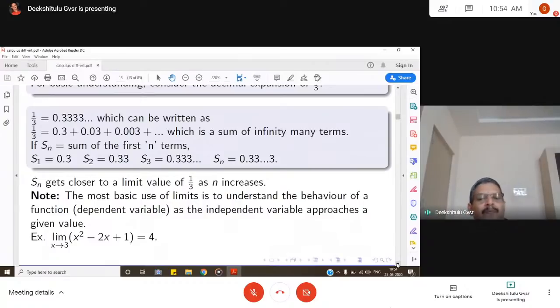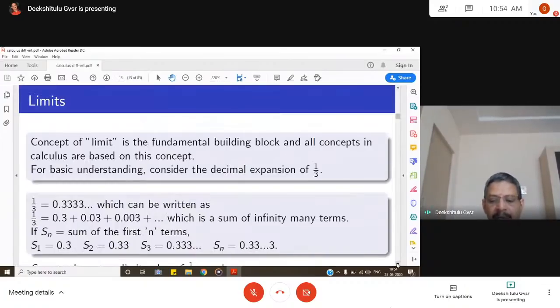I want to know where it goes when the independent variable x approaches the constant 3. If you put x equal to 3 in this function, we get 9 minus 6 plus 1, which comes out to be 4. That is the limit value of this function, and that is where the function approaches.